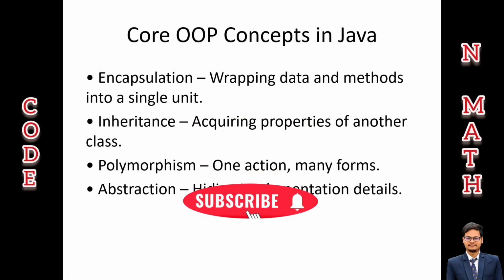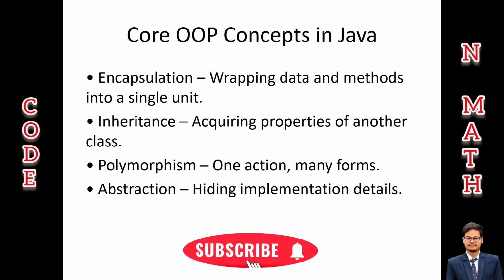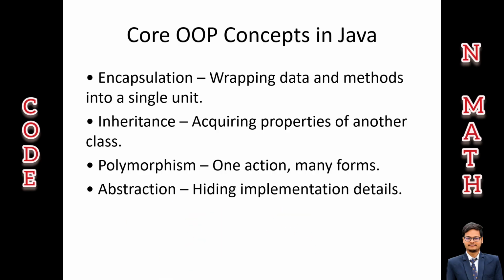Now let's talk about the core concepts. Java is fully object oriented programming, which means it is based on the four main pillars: encapsulation, inheritance, polymorphism, and abstraction. Let's discuss what these terms mean. Encapsulation is wrapping the data and functions into a single unit, just like a class. Inheritance means one class can use properties of another class.